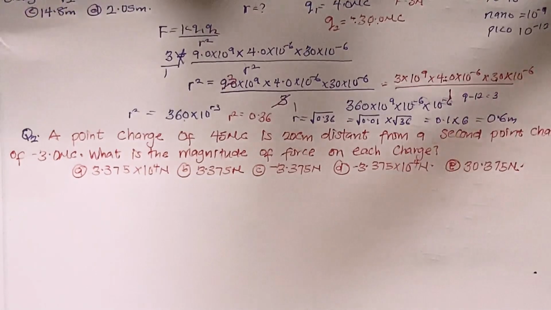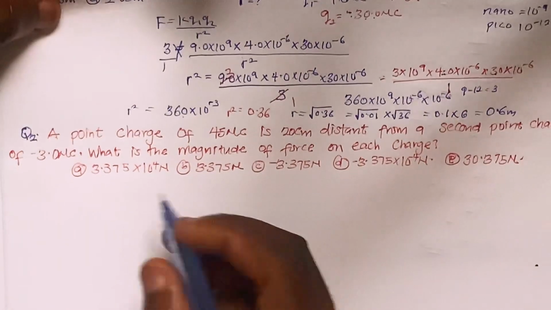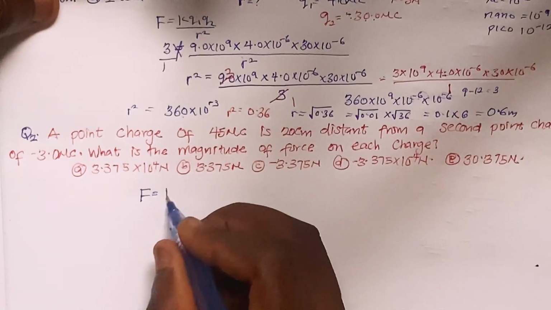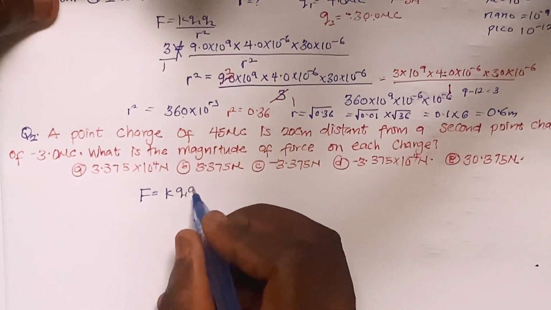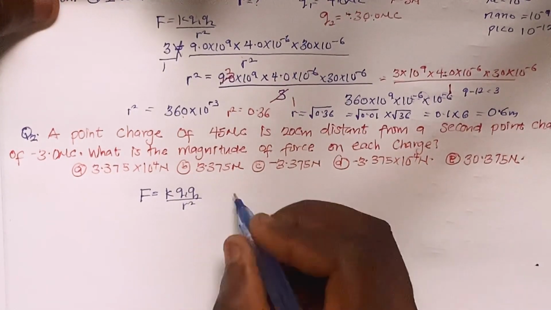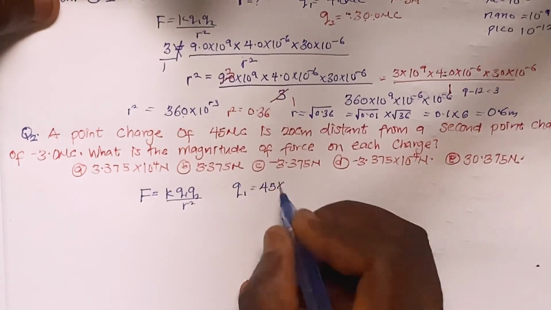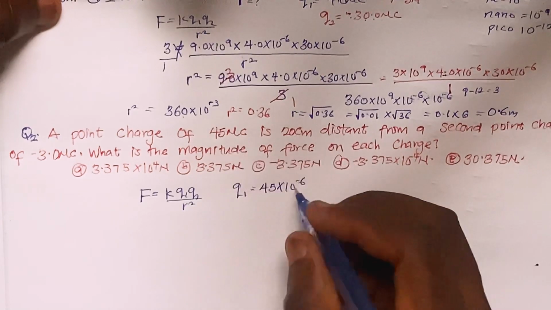A point charge of 45 microcoulomb is 20 centimeter distance from a second point charge of minus 3.0 microcoulomb. What is the magnitude of the force on the charge? Here we are asked to calculate the magnitude of the force, that's F. Applying the same formula, F equals kQ1Q2 over r square. So my Q1 in this case is 45 multiplied by 10 raised to power minus 6 because I'm having microcoulomb here.